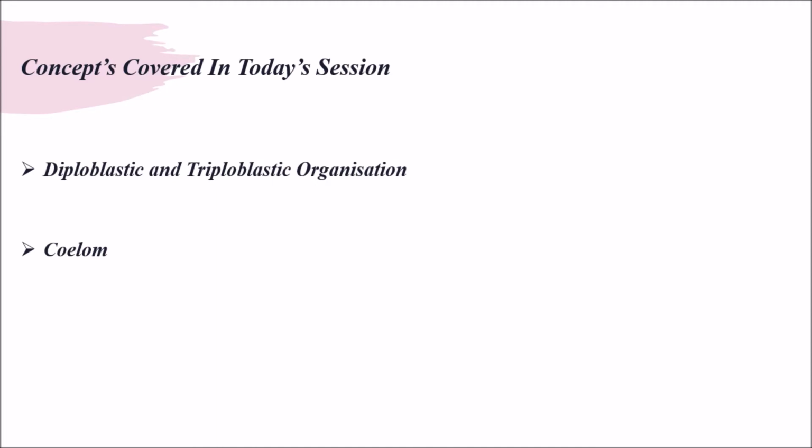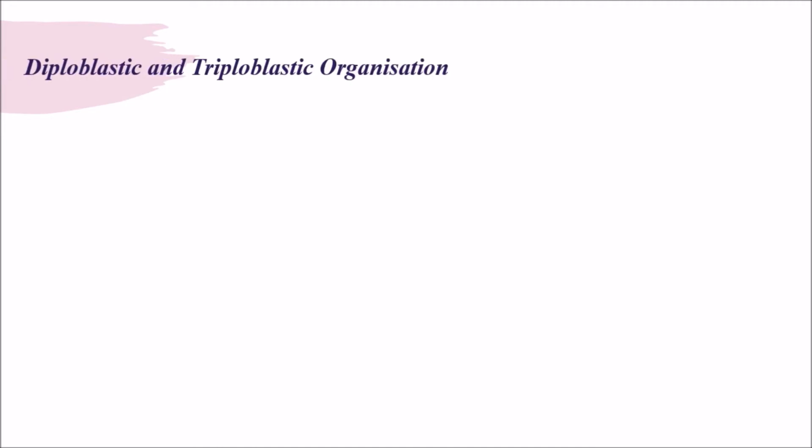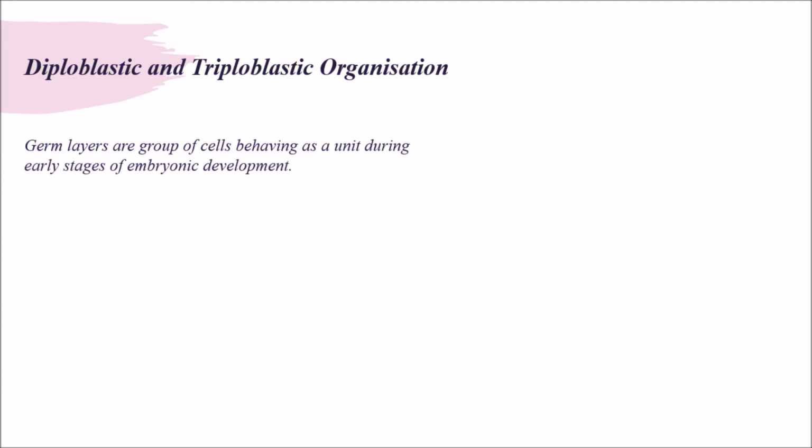So let's see one by one. Diploblastic and triploblastic organization. Before going deep into it, we will see what germ layers are. Germ layers are groups of cells behaving as a unit during early embryonic stages. So what are germ layers? Germ layers are groups of cells which behave as a single unit during early stages of embryonic development.